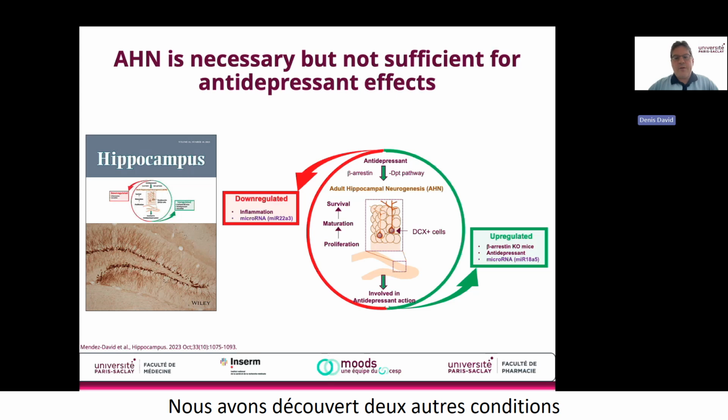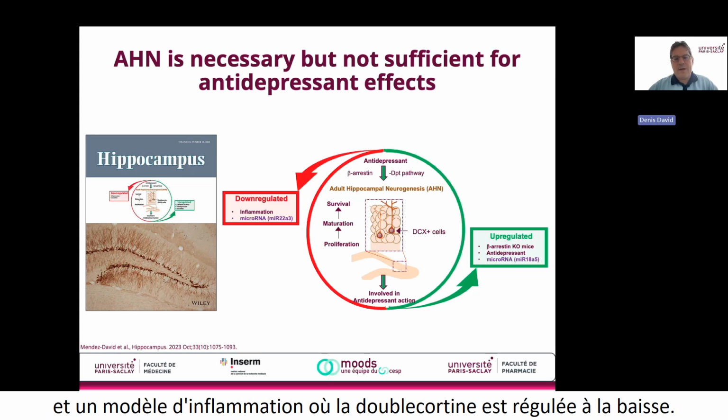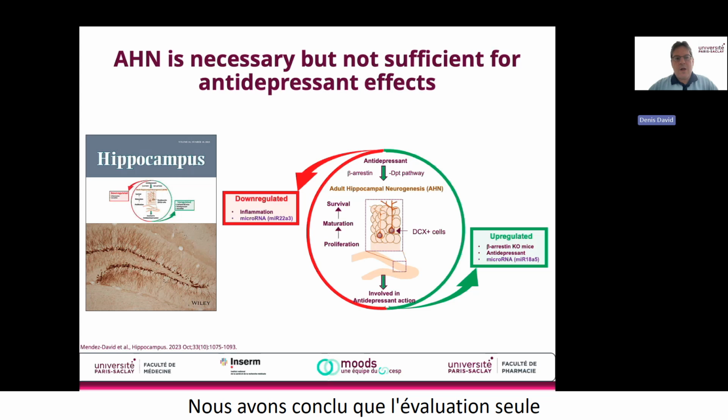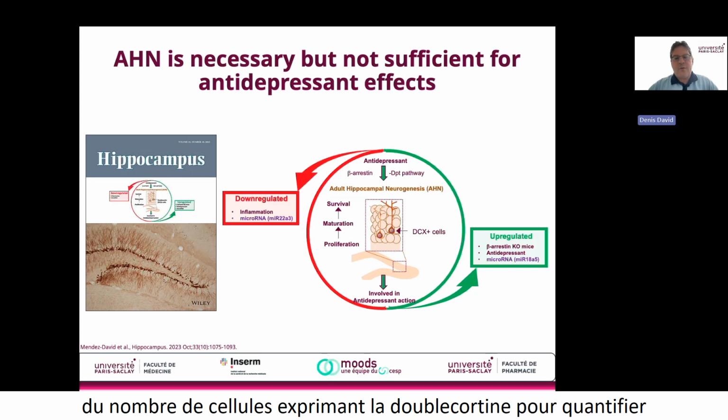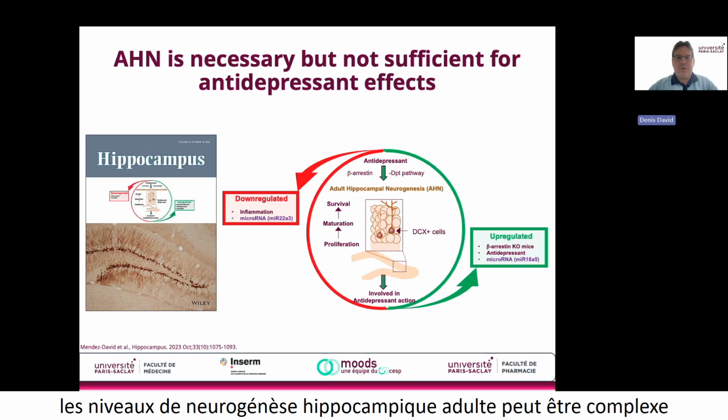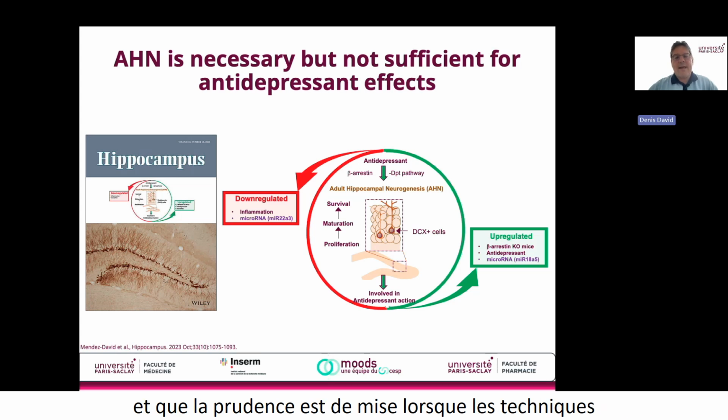We discovered two other conditions where a complex relationship occurs between the number of doublecortin-expressing cells compared to the level of adult hippocampal neurogenesis: a chronic antidepressant model where doublecortin is upregulated, and an inflammation model where doublecortin is downregulated. We conclude that assessing the number of doublecortin-expressing cells alone to quantify the level of adult hippocampal neurogenesis can be complex, and that caution should be applied when label retention techniques are unavailable.